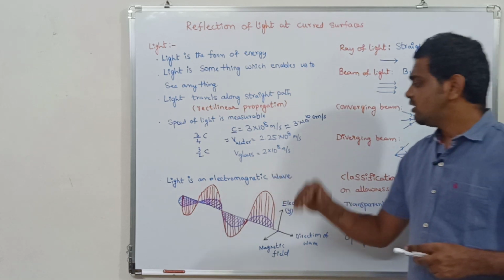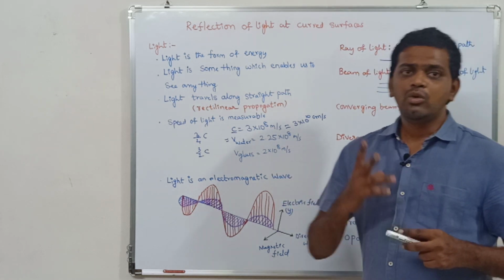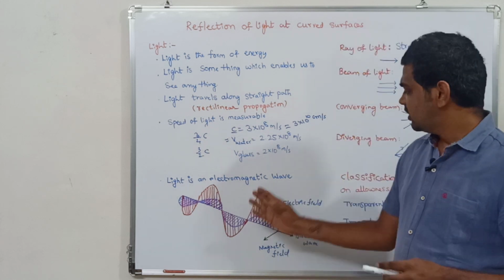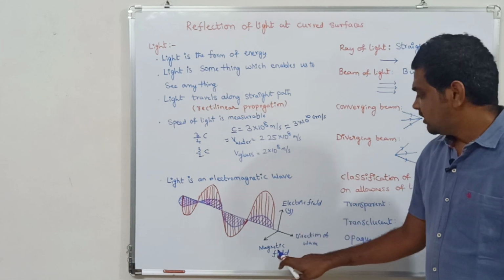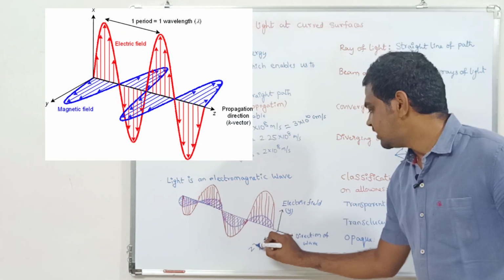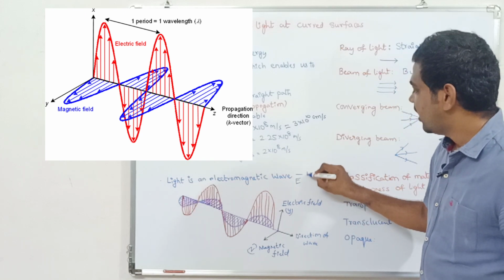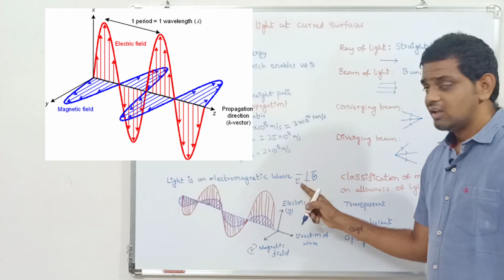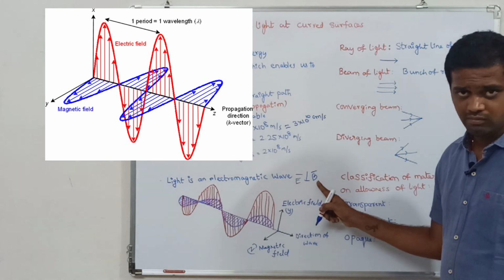If you observe the electromagnetic wave structure, in an electromagnetic wave we have two fields. One is the electric field, another is the magnetic field. In this diagram I consider the electric field along the y-axis and the magnetic field along the z-axis. This means the electric field and the magnetic field are perpendicular to each other. Here I represented the electric field with the symbol E bar and the magnetic field with the symbol B bar.